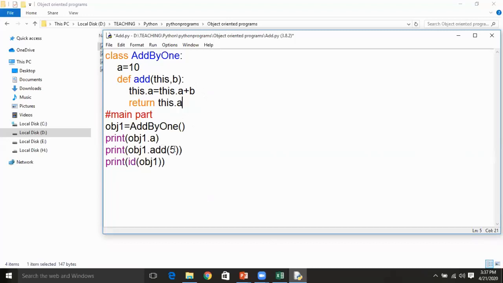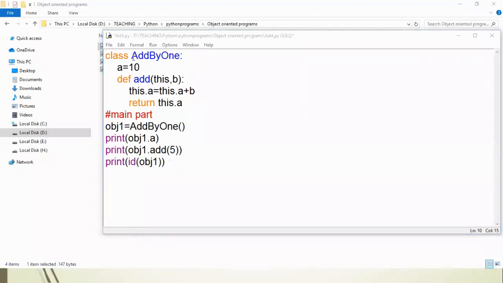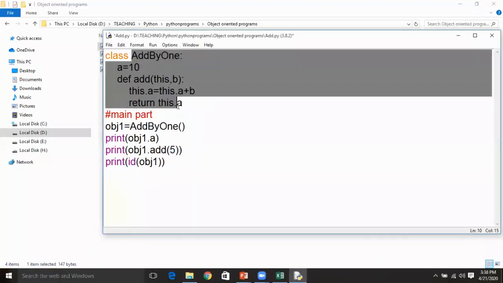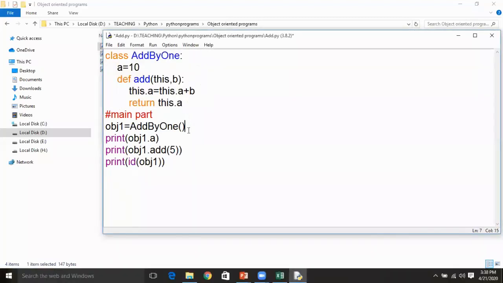Now the a value will be changed, and that same a value will be written to the screen. And if you want to know the address of the object you created for this class add by 1, use id of obj1, which gives the address of this entire class, which acts as a reference variable to this entire class. Now I'll save this and I will execute this.